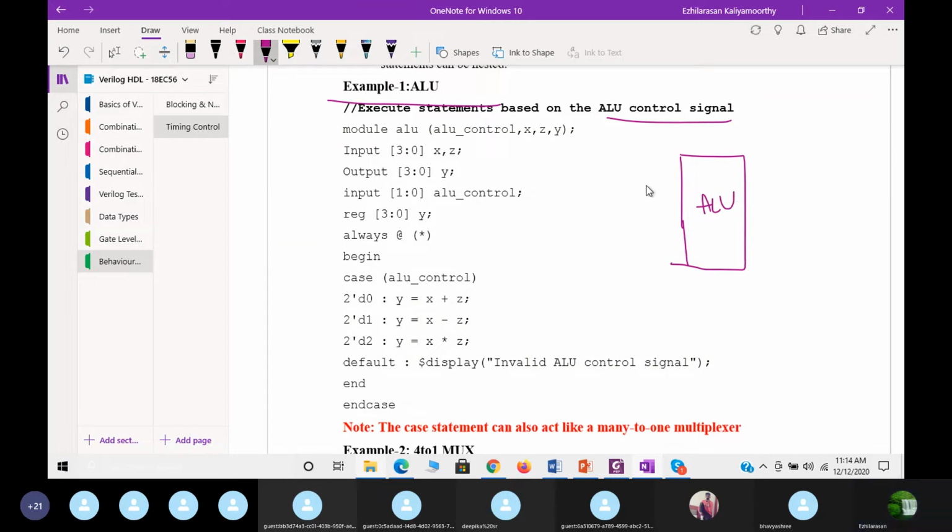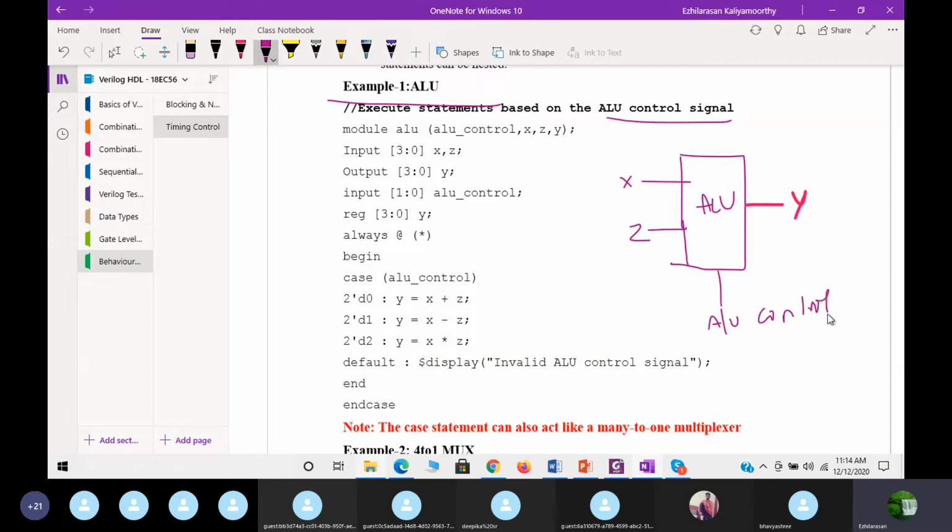Here we have the inputs X, Z, and Y is the output. Then this is the ALU control.